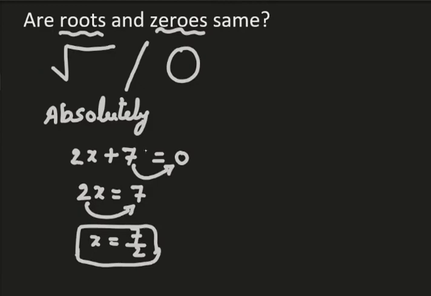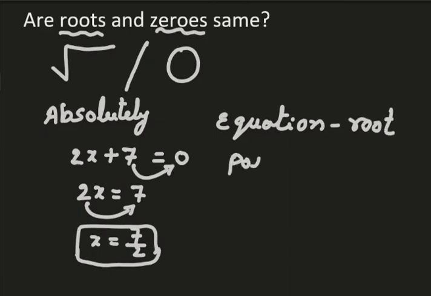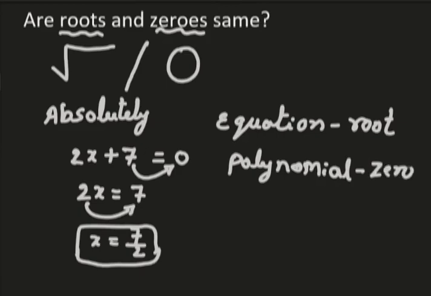When you use the word equation, you have to use the word root. When it comes to polynomial, you have to use the word zero. It is only a usage practice, you can say. Is our polynomial an equation?